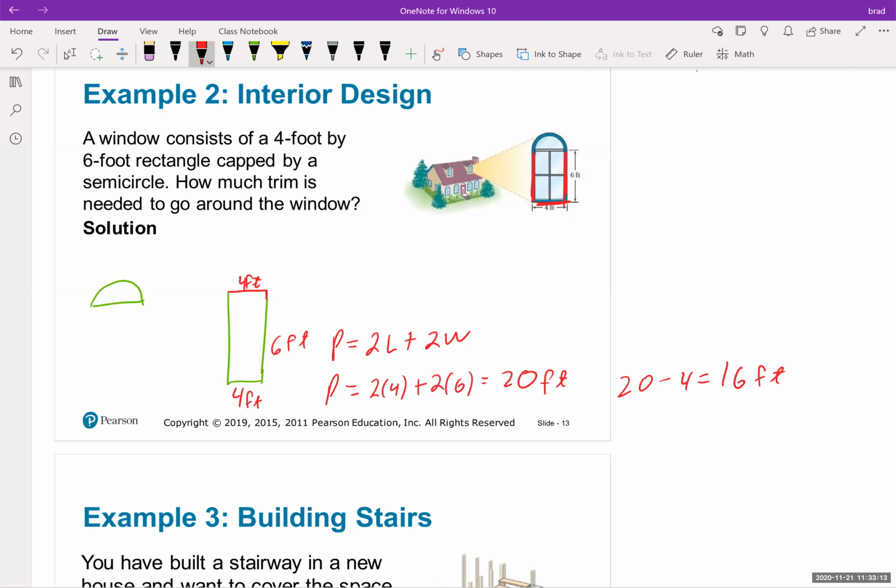And you could have just added it, right? You could have just said, well, that's 6 and that's 6, that's 12, plus 4 is 16. So that would also work. I just wanted to show you guys that the formula still works, but you have to adjust for it.